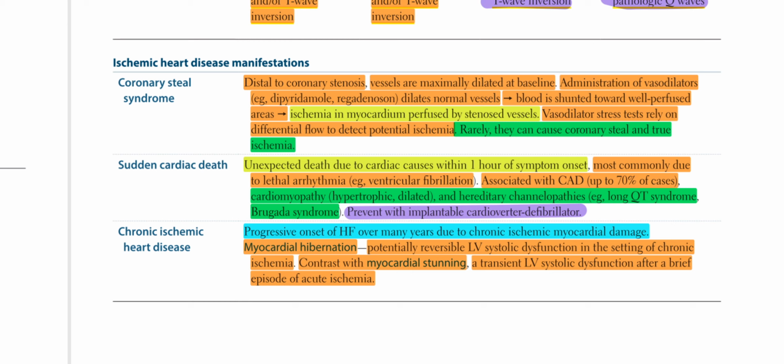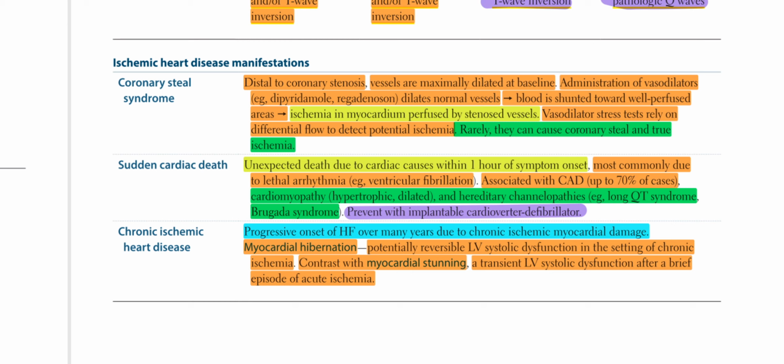Administration of vasodilators, for example dipyridamole or regadenoson, dilates normal vessels. Blood is shunted toward well-perfused areas, causing ischemia in myocardium perfused by stenosed vessels. Vasodilator stress tests rely on differential flow to detect potential ischemia. Rarely, they can cause coronary steal and true ischemia.